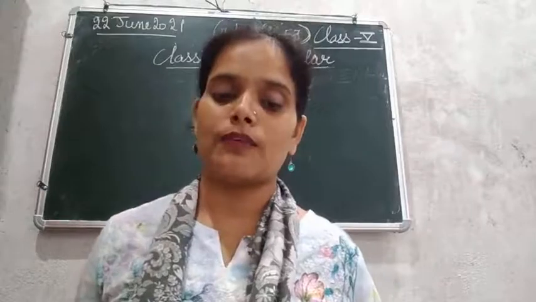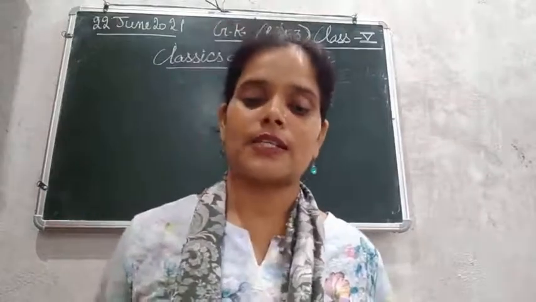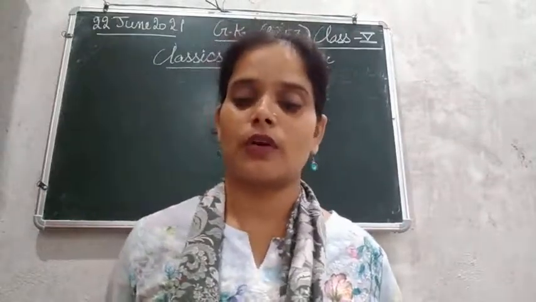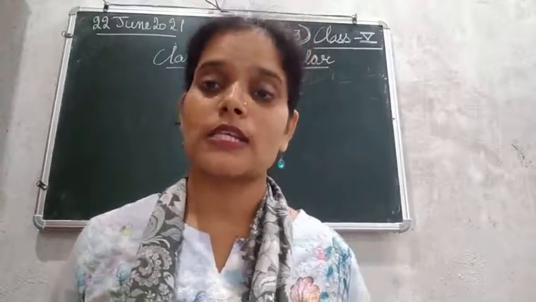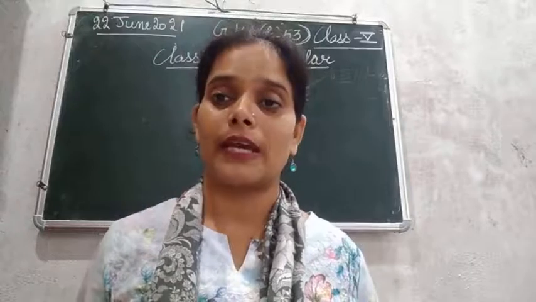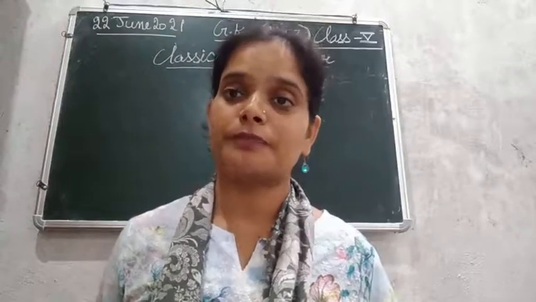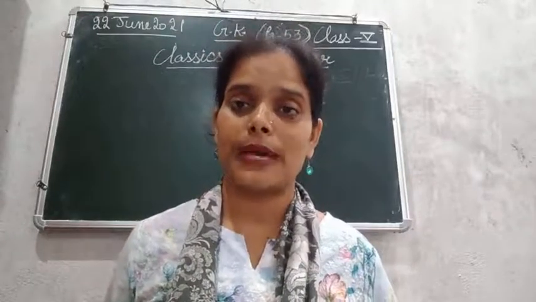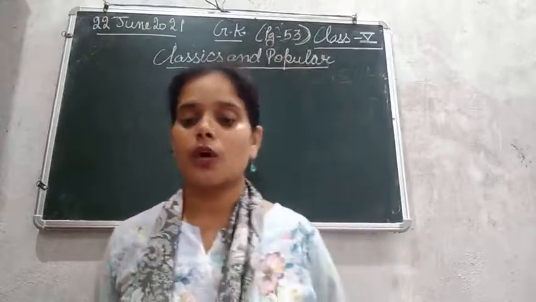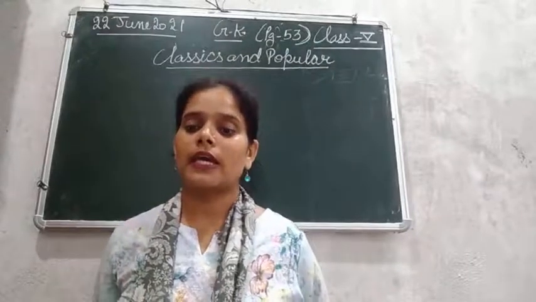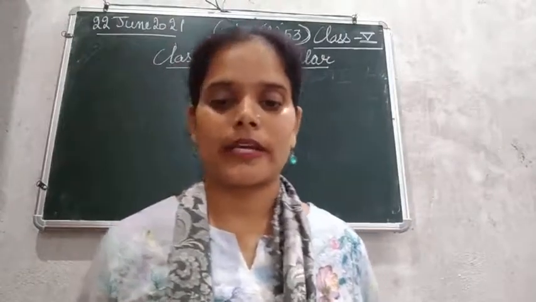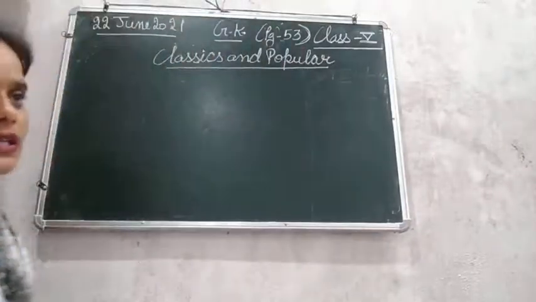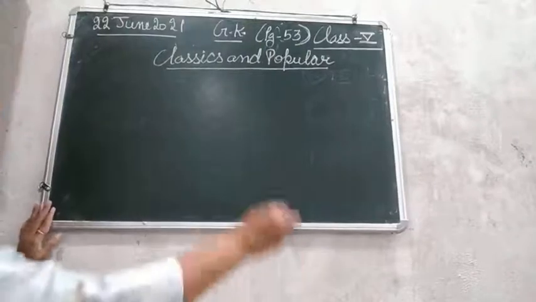Jhumpa Lahiri won the Pulitzer Prize in the year 2000 for her book known as Interpreter of Maladies. So this is the name of the book written by Jhumpa Lahiri, for which she won the Pulitzer Prize in 2000. Write down the answer for the first one: Interpreter of Maladies.